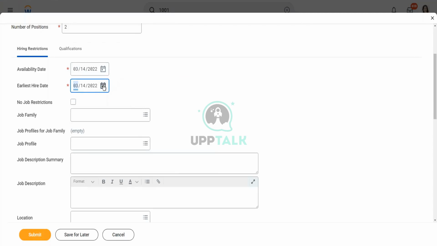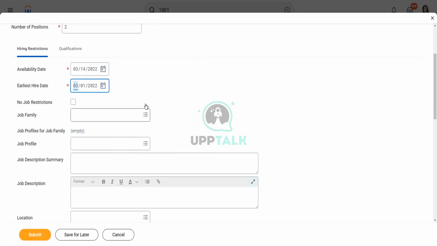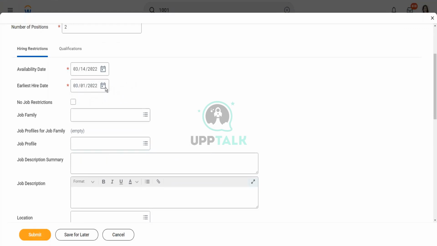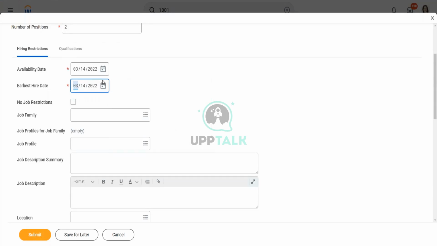Now, this earliest hire date can be on or after the availability date, but it cannot be before the availability date. I cannot have a date of 1st of March. The moment I do that, Workday is unhappy. It says the earliest date cannot be before the hiring date. So let's fix that. Let's make it the same as the availability date.